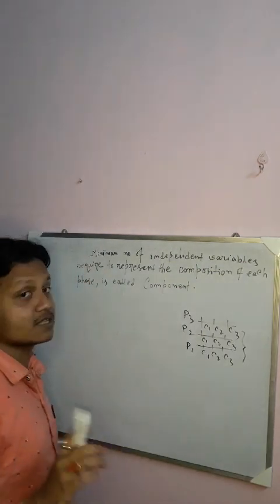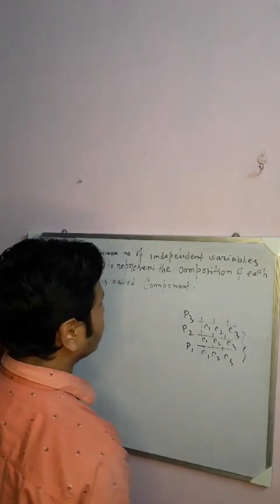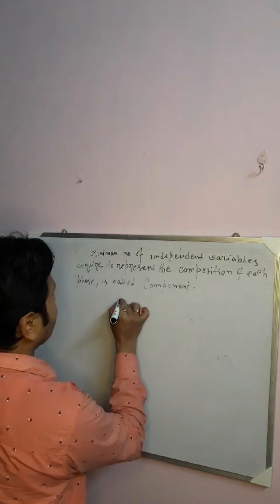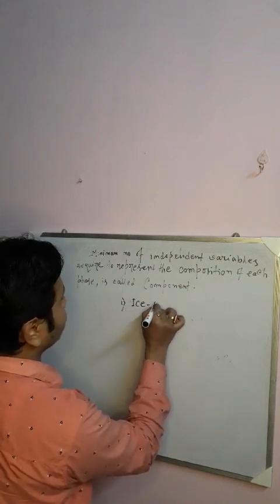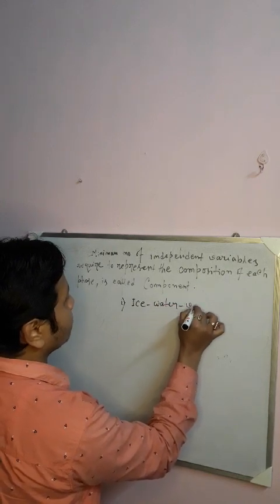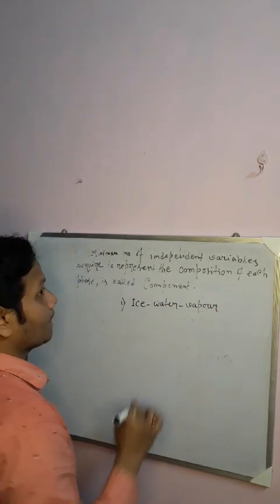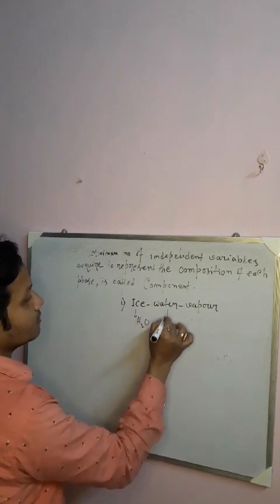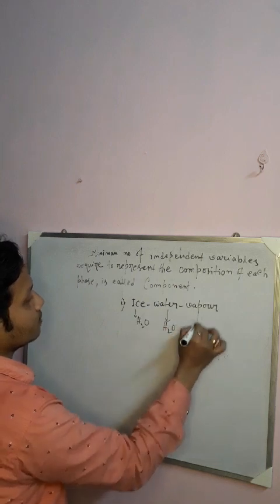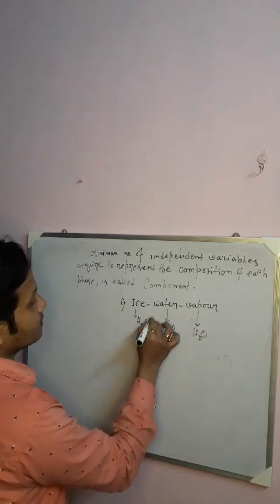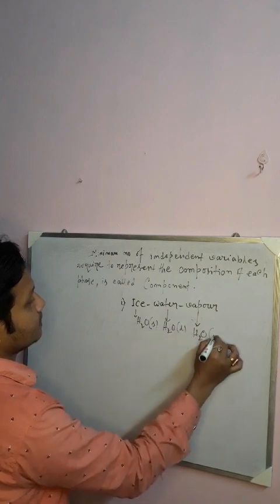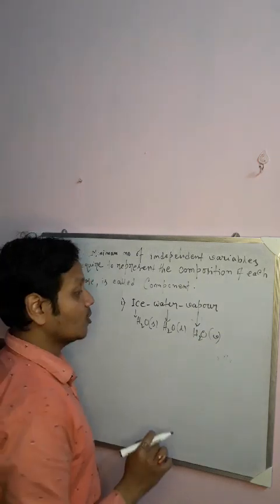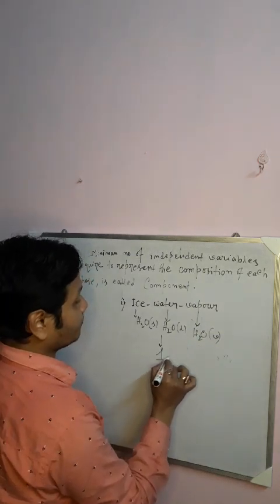Now let us take a suitable example so it will be clear to you. Suppose take the common example, ice, water, vapor. What is the formula of ice? You write ice as H2O, you write water also as H2O, and you write vapor as H2O. This is S, this is L, and this is V. But the chemical composition of each phase can be represented by H2O. So it is a one component system.